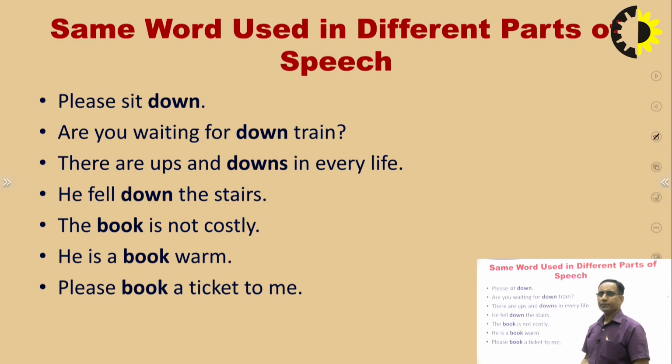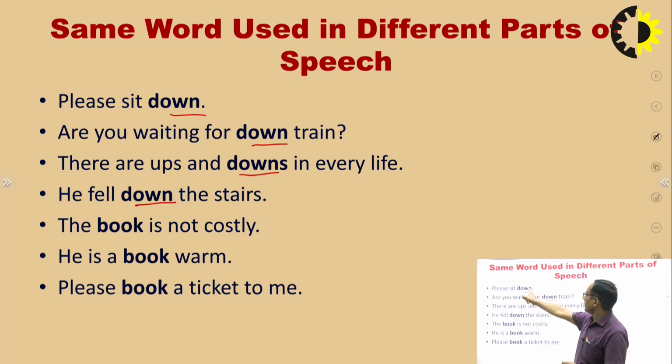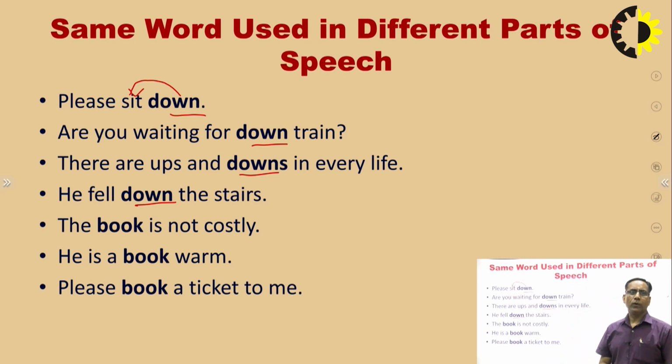Please sit down. Are you waiting for down train? There are ups and downs in every life. He fell down the stairs. Here we can see the same word, down, in four sentences, but they have different parts of speech. Sit down, or please sit down: down indicates sit, and sit is a verb, so it will be called an adverb.